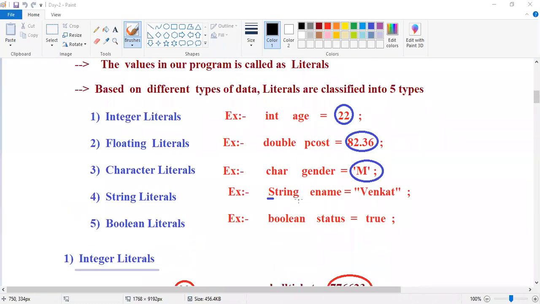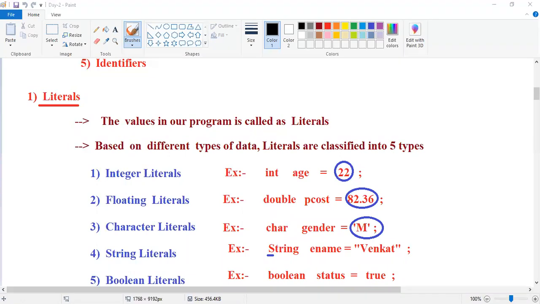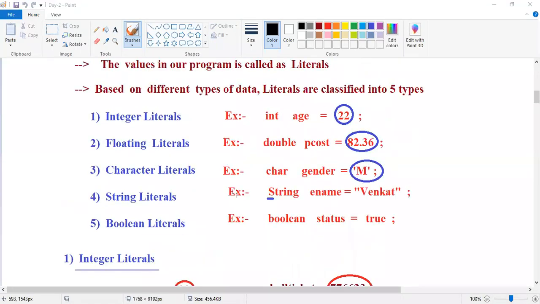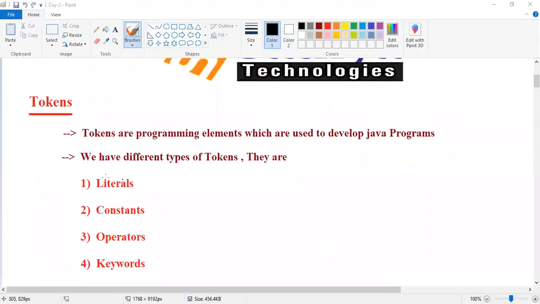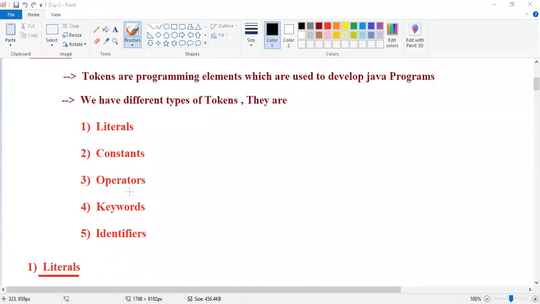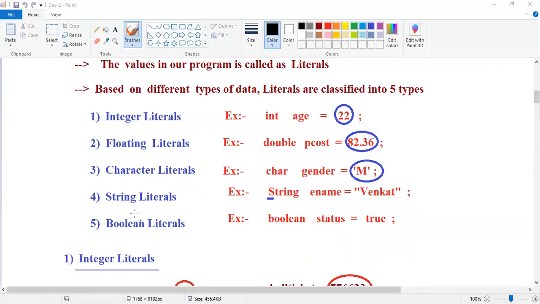Observe, guys. We have 5 types of literals. We started a concept called tokens. Tokens are classified into 5 types: literals, constants, operators, keywords, identifiers. Literals are classified into 5 types: integer literal, floating literal, character literal, string literal, and boolean literal.